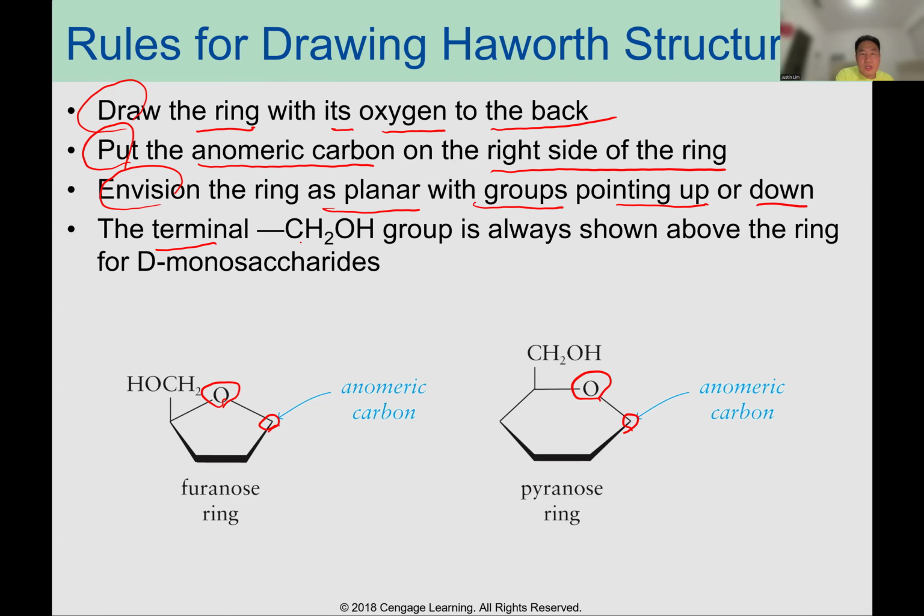And the terminal CH2OH group is always shown above the ring for the monosaccharide. Can you see the CH2OH above the ring? It means the D monosaccharide.